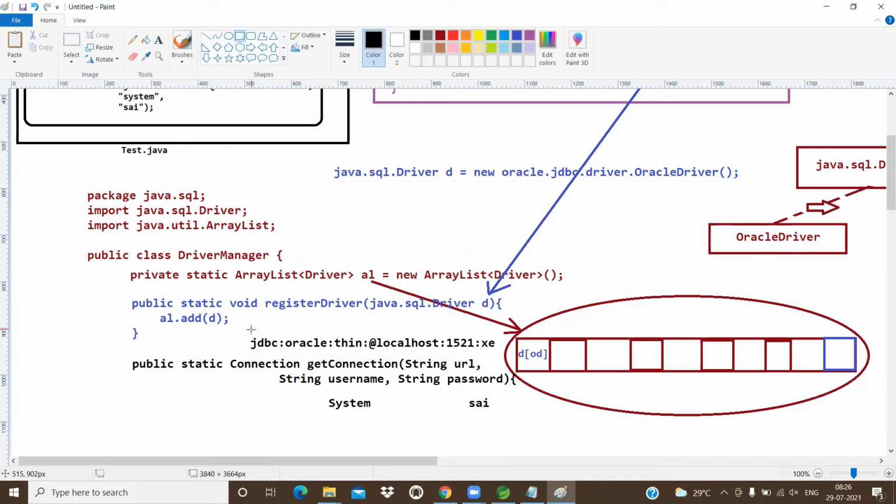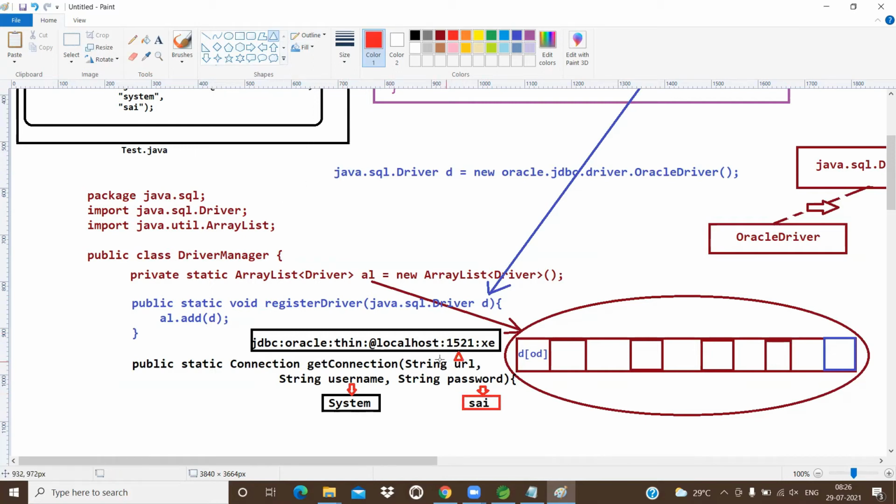This entire part will come and be stored where? The URL. And System will be stored where? In the username. Sai will be stored where? In the password. So all these things are stored in these three variables: System will be stored in the username, Sai in the password, and in the URL, this entire string will be stored. Got it or not?